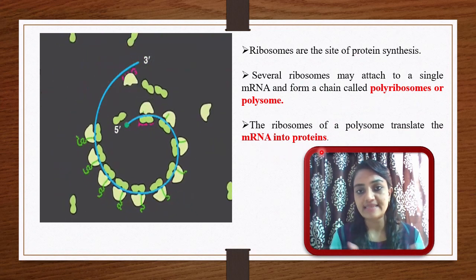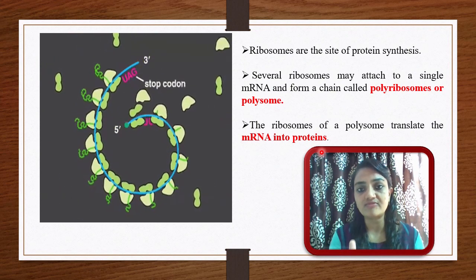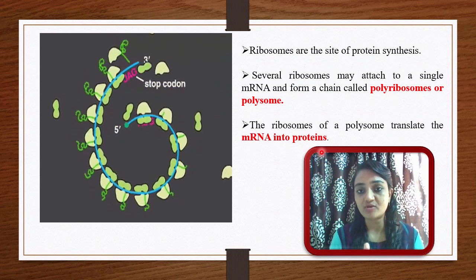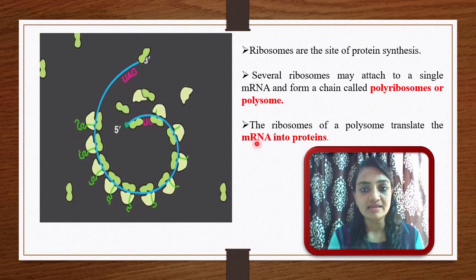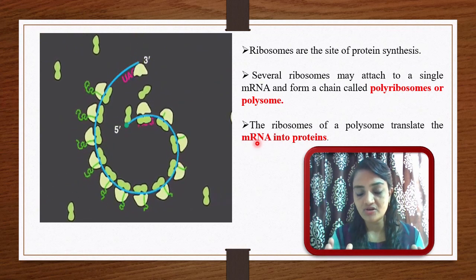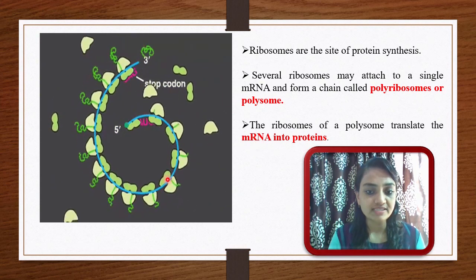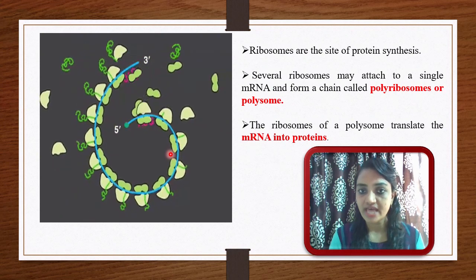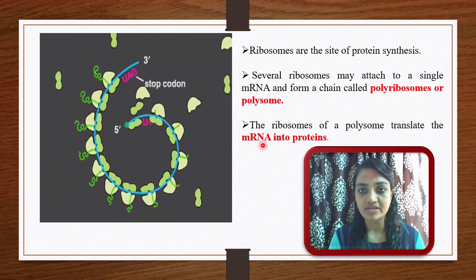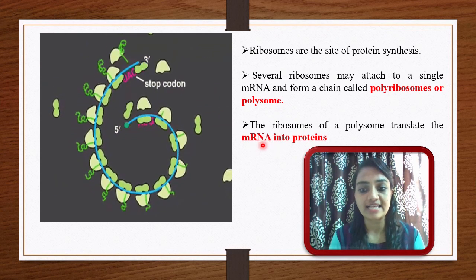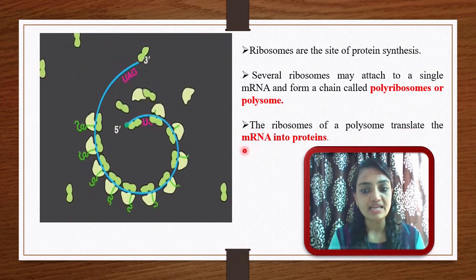So this is the central dogma. The DNA in the center will pass the message to the cytoplasm in the form of mRNA. That process is called transcription. After the transcription, this mRNA will carry codes for the protein synthesis, and according to the codes present on the mRNA strand, protein synthesis will occur. That process of protein synthesis using mRNA is called translation. That's why the ribosomes of a polysome translate the mRNA into protein.